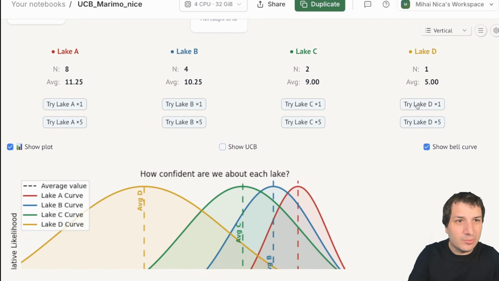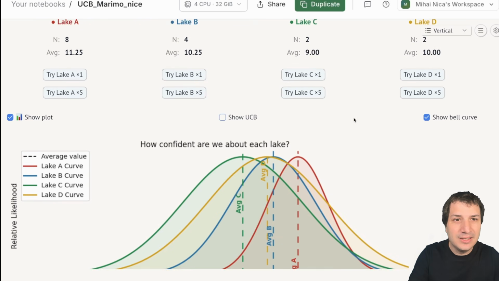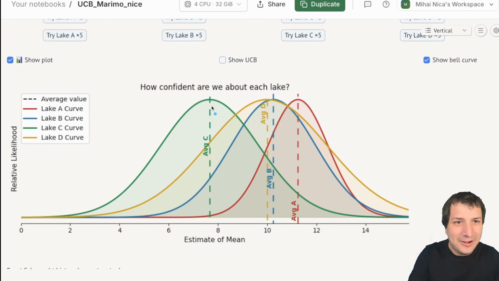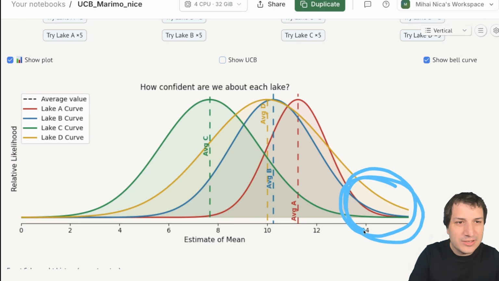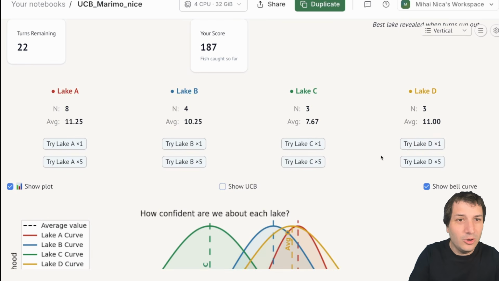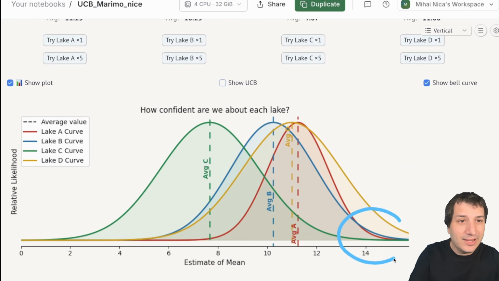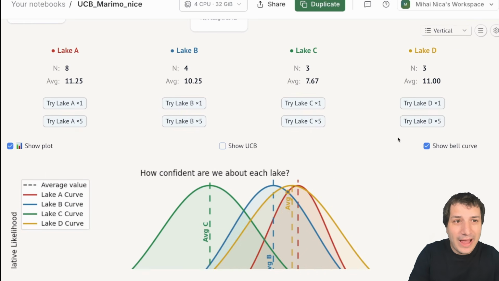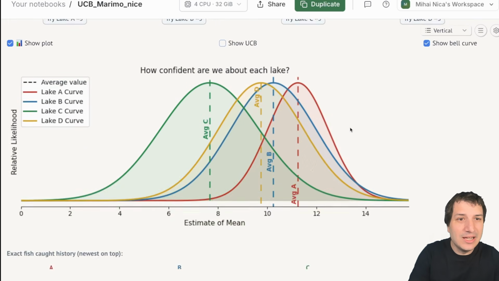Let's try Lake D one more time. Lake D moved up to 10. Lake C moved down. Okay, so it looks like Lake D is still doing quite good here in terms of uncertainty. We're still very uncertain about Lake D, so Lake D could be the good one. Let's try Lake D some more. Oh, okay, Lake D moved up. And now we're really thinking Lake D is the best. So even though Lake D had a horrible average, the uncertainty means that maybe it was the best choice.